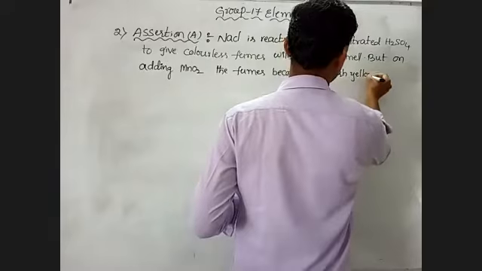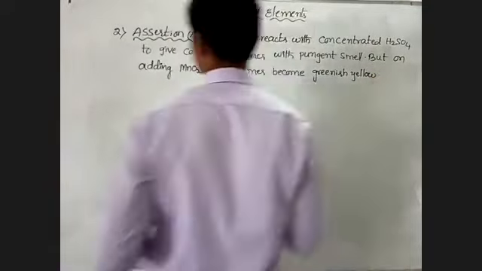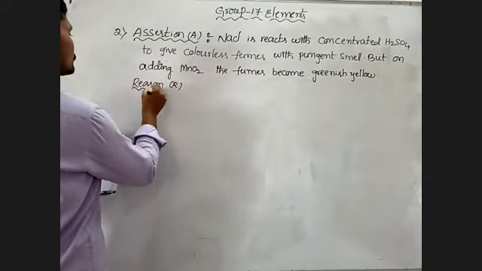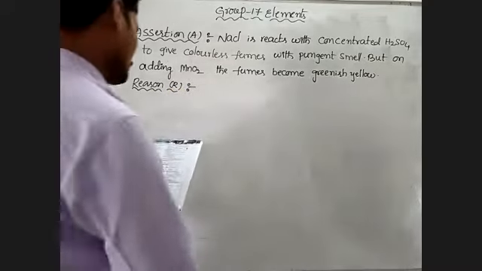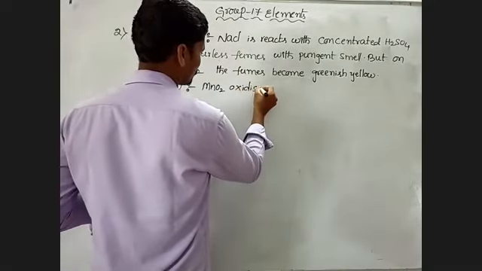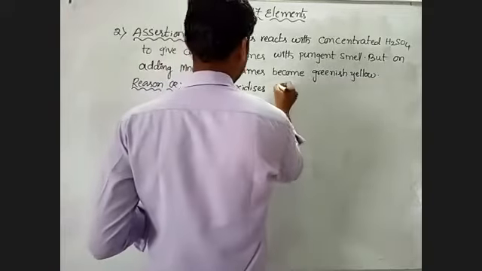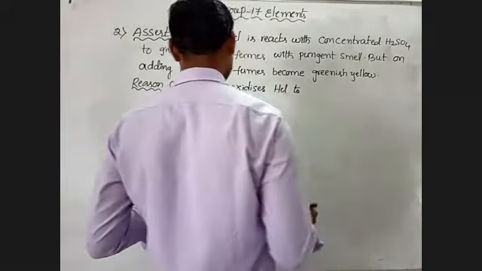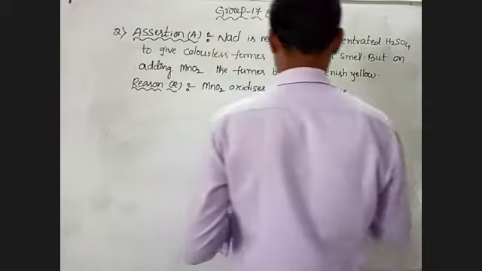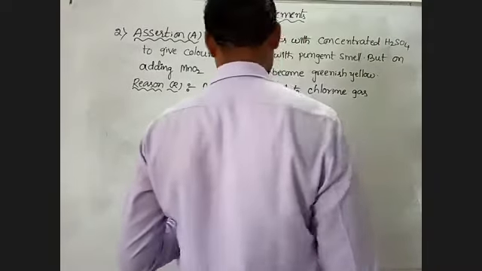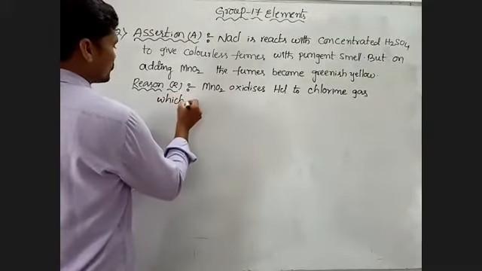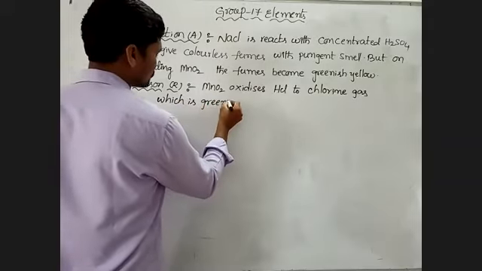Reason: MnO2 oxidizes HCl to chlorine gas, which is greenish yellow.